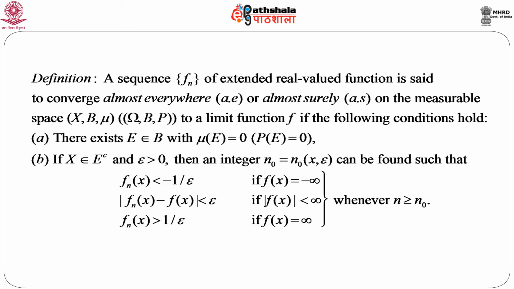So, if you take mu equal to P, we get probability of E equal to 0. And if x belongs to E complement, then for any epsilon greater than 0, we can always have f_n(x) less than 1 minus 1 by epsilon if f(x) equals minus infinity, mod of f_n(x) minus f(x) less than epsilon if mod of f(x) is less than infinity, and f_n(x) greater than 1 by epsilon if f(x) equals infinity, whenever n is greater than n naught, which might depend on x and epsilon.